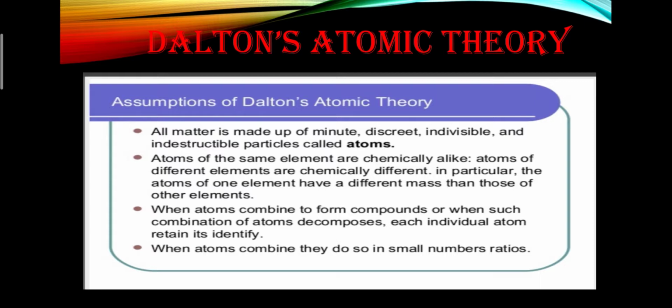Now, John Dalton's atomic theory was later modified as further discoveries were made in this field. By the end of the 19th century, it was discovered that atoms are made up of tinier particles which are called subatomic or fundamental particles. These subatomic particles are called protons, neutrons, and electrons. How these protons, neutrons, and electrons were discovered and how the atomic structure is made, we will learn.